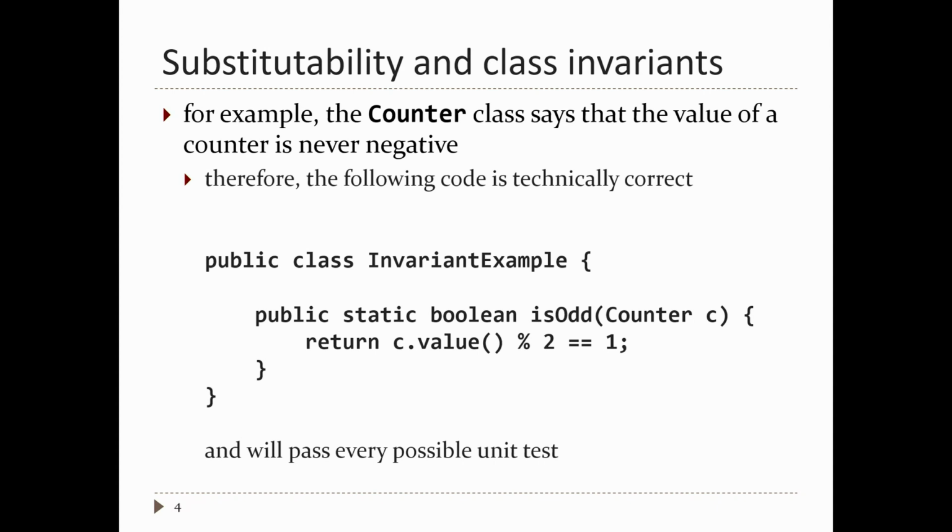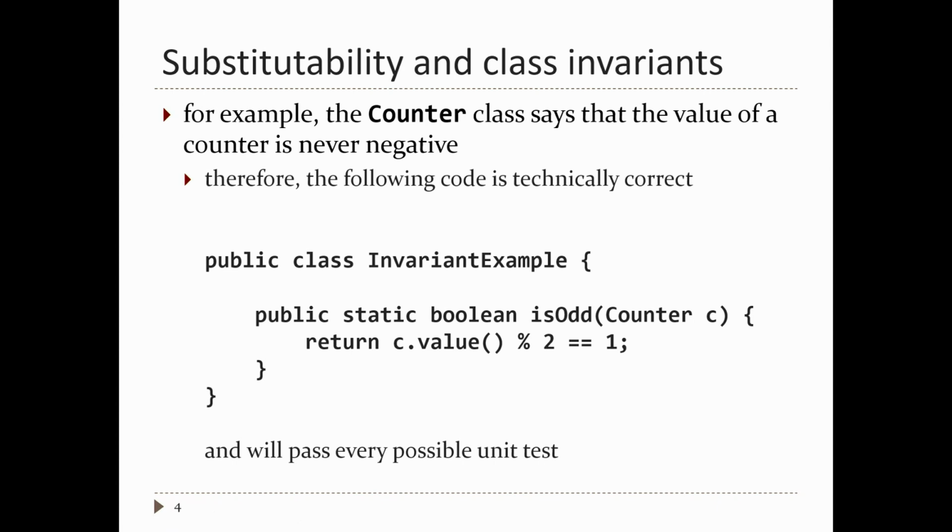Now, how can you implement isOdd? In this case, you can write return C value, take the remainder after dividing by 2, and check if it's equal to 1. Now, that's actually not the way you should write this method, because if that value is negative, then the answer is actually -1.